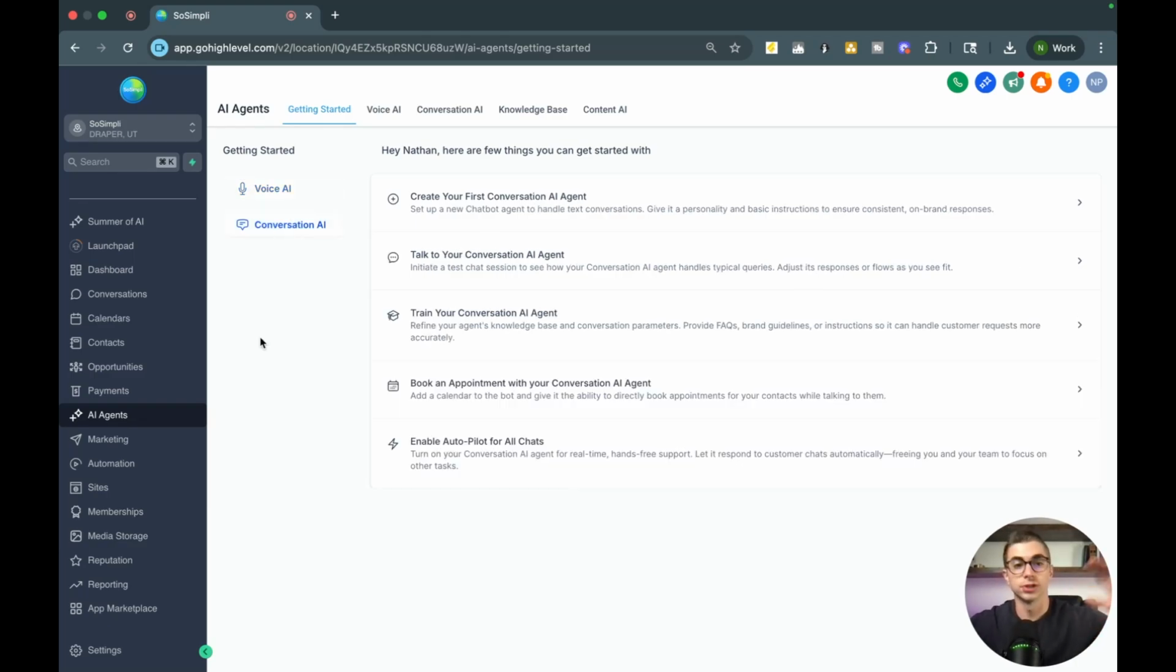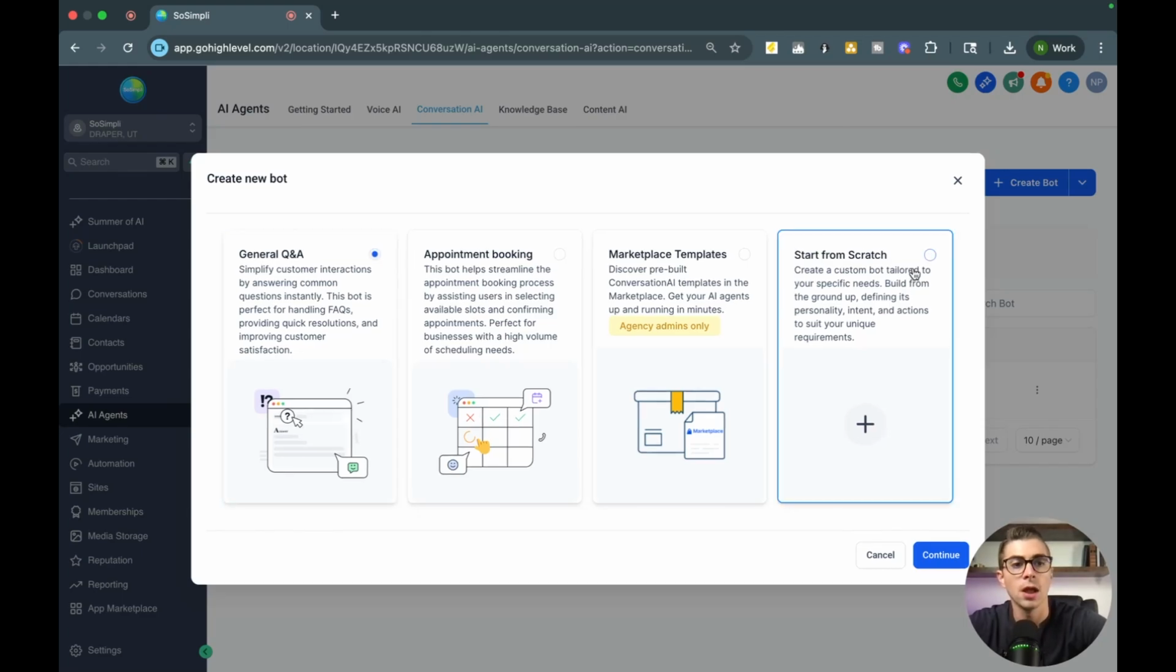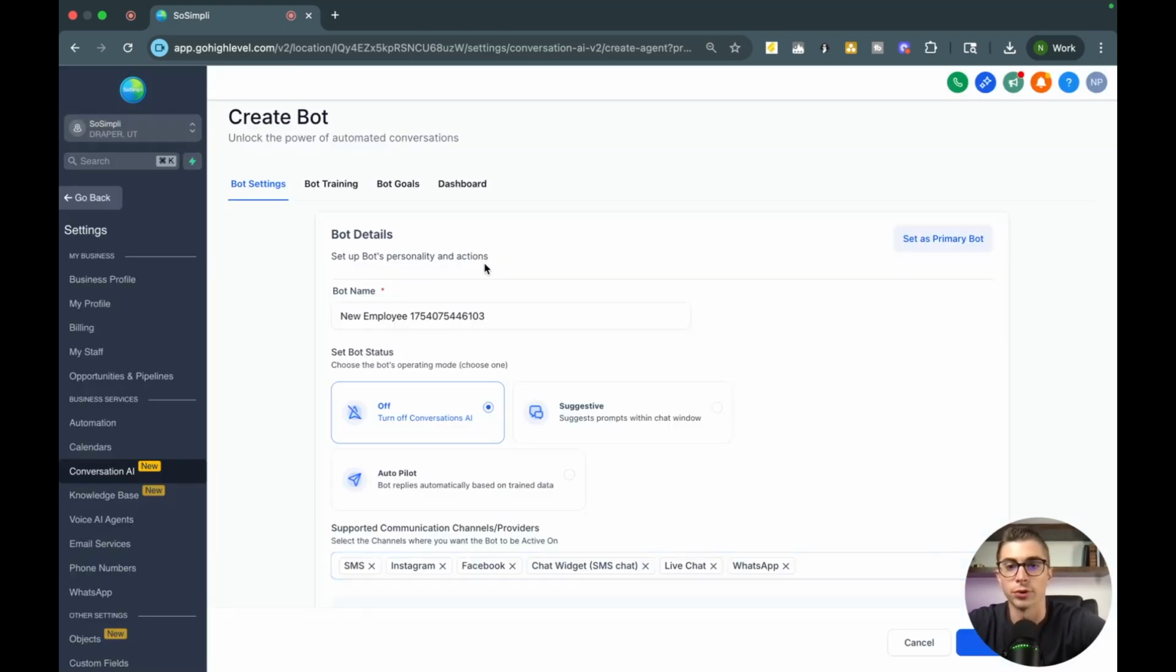And we're going to build one from scratch because I want you to see exactly how this works. So we're going to do create first conversational AI agent. And you'll see here that there are different templates that you can choose from, whether it's a general Q&A, an appointment booking, marketplace templates where you can search templates of people that have built things out already, or you can start from scratch. I'm going to start from scratch for this example and hit continue.